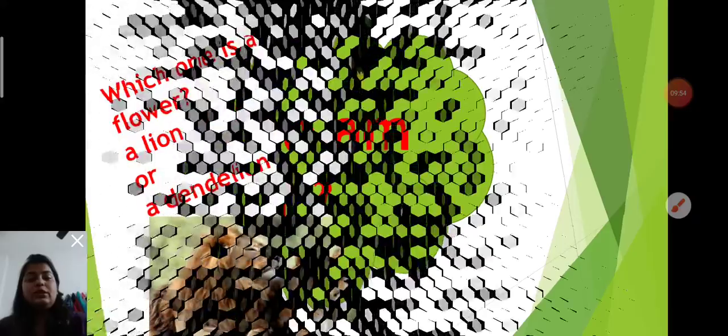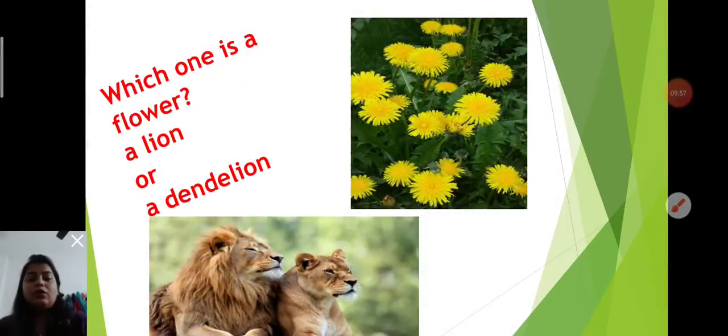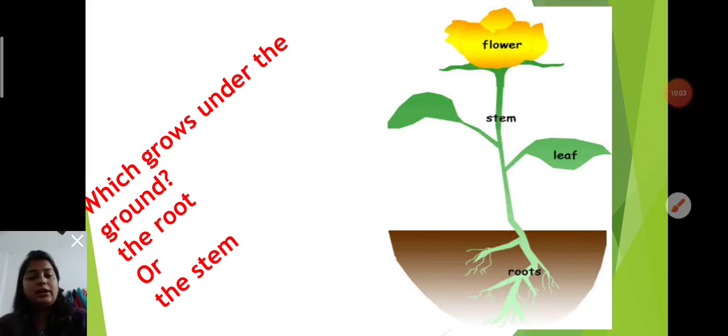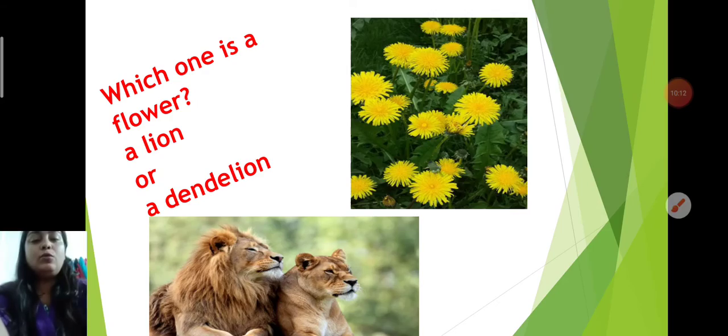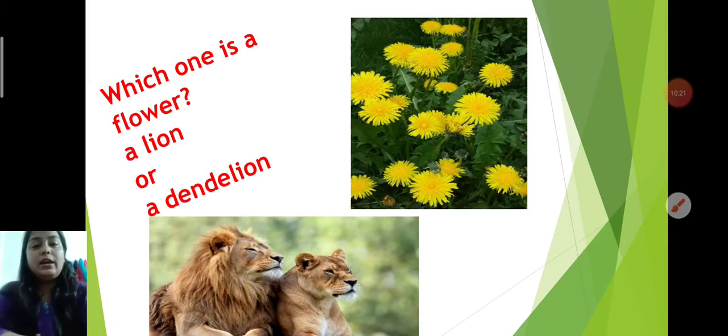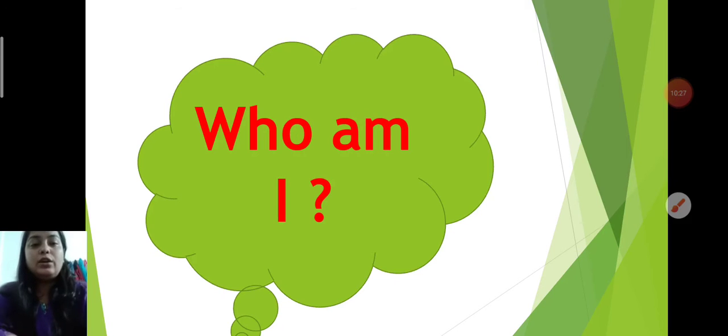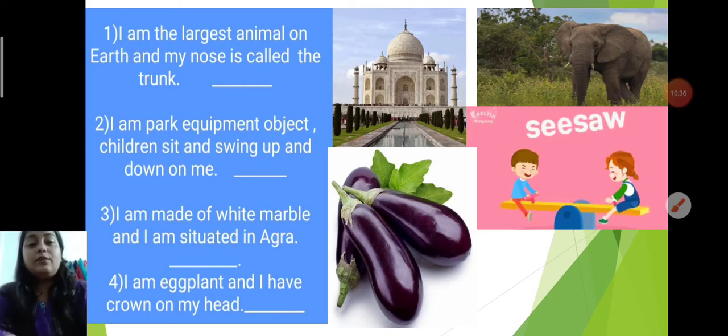Okay. Now next one. So children, these are the options. By the help of options, you all have revised and taken the correct options. I have given much information related to this topic. So children, I hope you all have understood very nicely. Now one more question you all are going to do in this class. Who am I? You all will guess about these pictures. By the help of this you all will do one more question. So let's start. First one is here. You all will say who am I.